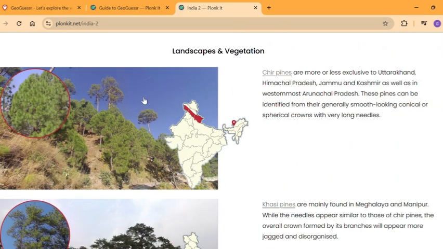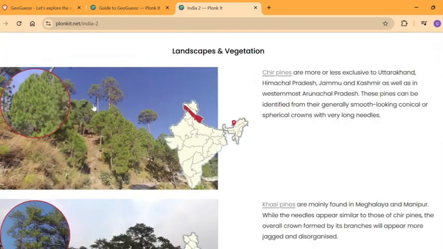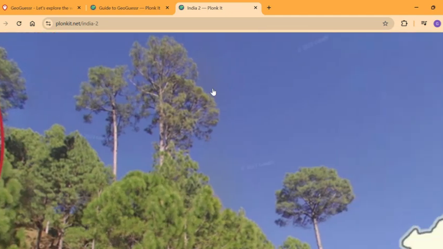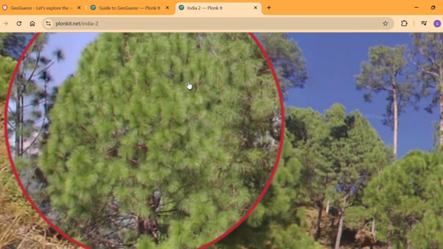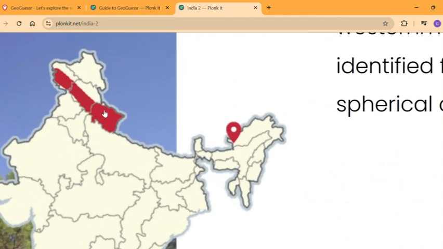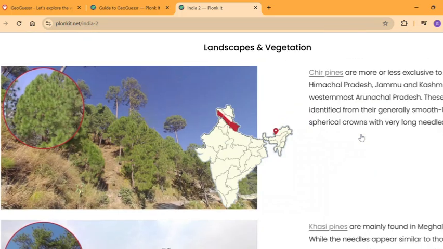So landscapes and vegetation. You can see organized pines, I think these are called. I've been in this area many times, and this type of organized pine tree extends very much to the top, with organized leaves that go all the way through and branches that have fewer gaps in between them. All these are available in the northern part of India, in Uttarakhand, Himachal Pradesh, and Jammu and Kashmir, as well as sometimes in Arunachal Pradesh.